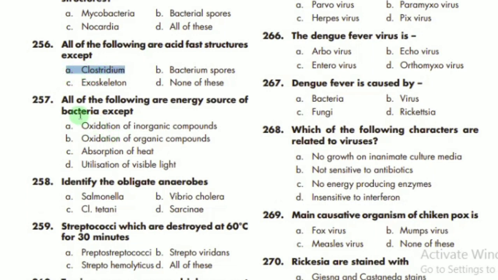MCQ 257 says that all of the following are energy sources of the bacteria except absorption of the heat. C is the correct option. MCQ 258 says the identity of the obligate anaerobes, we mostly identify it by Clostridium tetani. C is the correct option. MCQ 259 says that streptococci which are destroyed at 60 degrees Celsius for 30 minutes, what do we call that? Yes, all these can die at 60 degrees Celsius for 30 minutes. So D is the correct option, all of these.